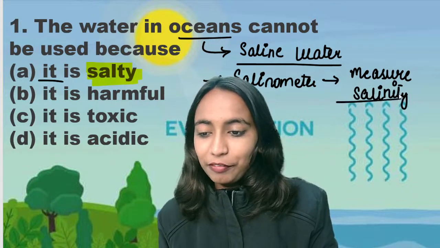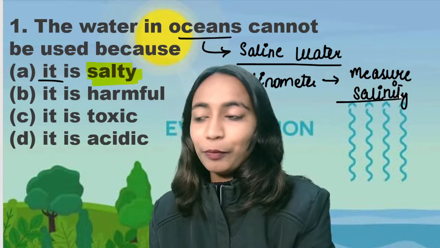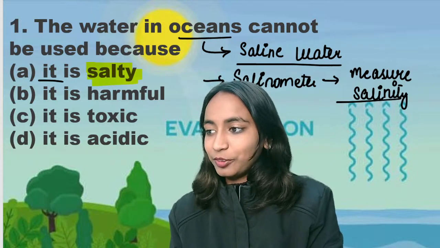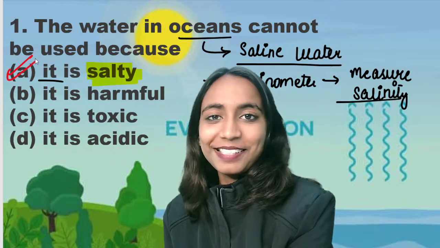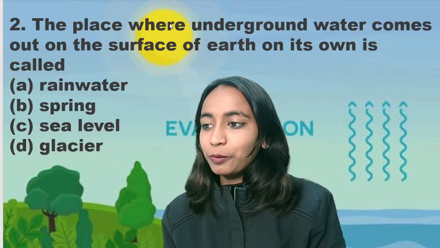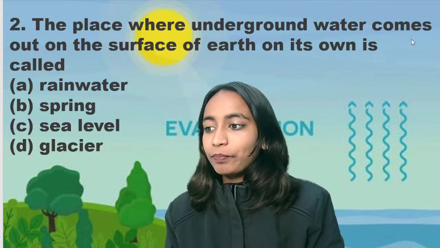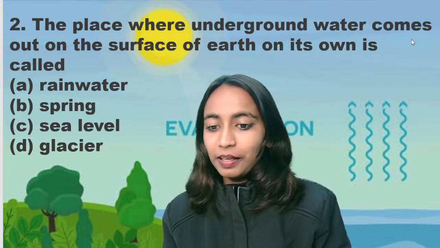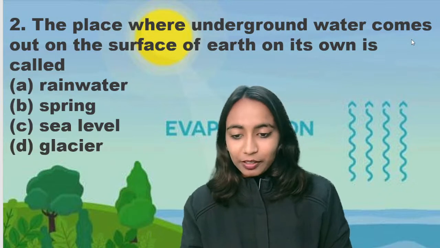So the right answer, everyone, for this question is option A. We cannot use the water of oceans because it is salty. This you have to keep in mind. Next is question number 2. The place where underground water comes out of the surface is called: rainwater, spring, sea level or glaciers. The place where the underground water comes onto the surface of the earth on its own.